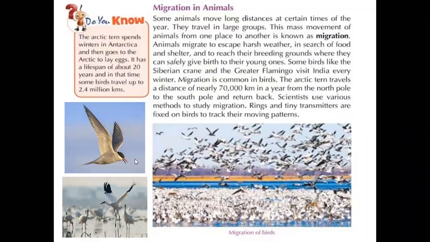So the scientists fix the transmitters to the birds, and then they can easily track where the bird is. Like that, they can easily track their movement and patterns, right? These movements we call migration.